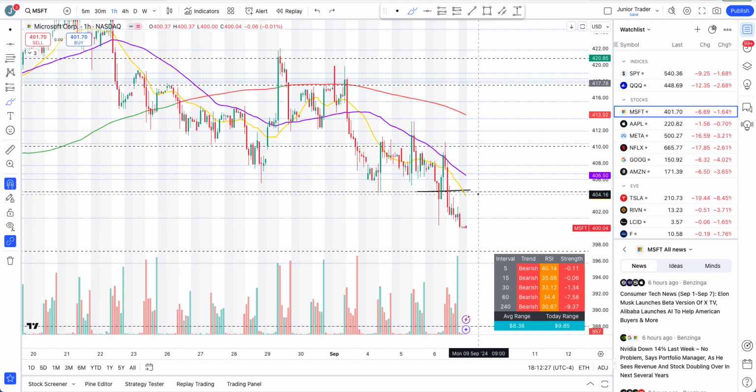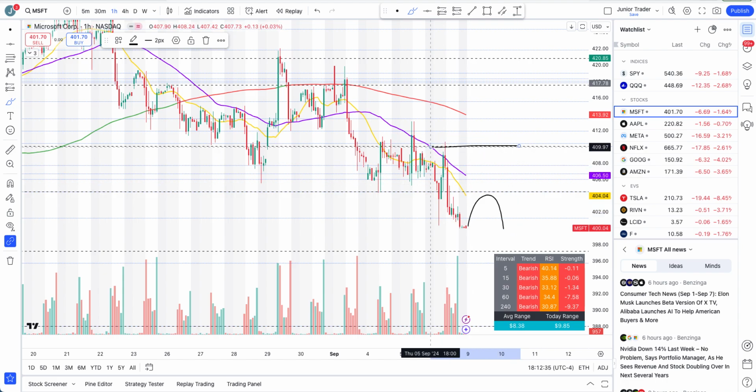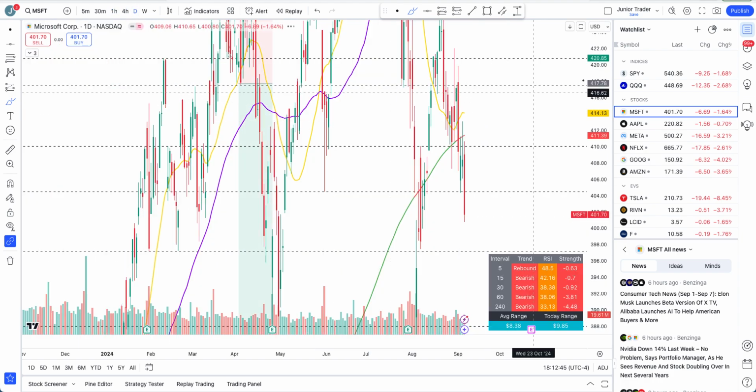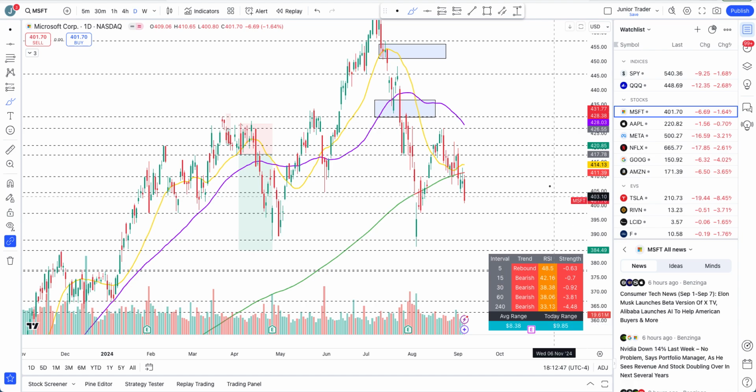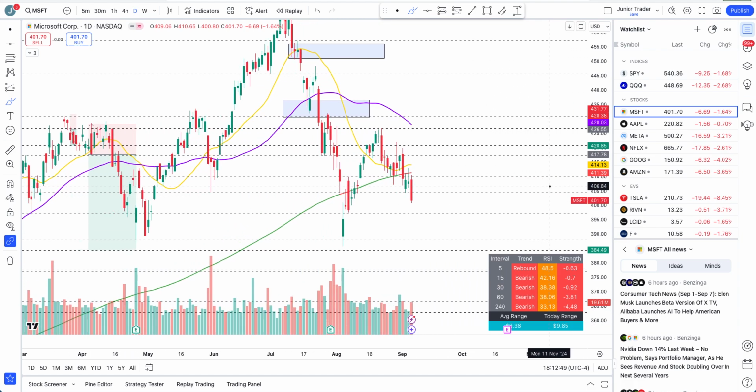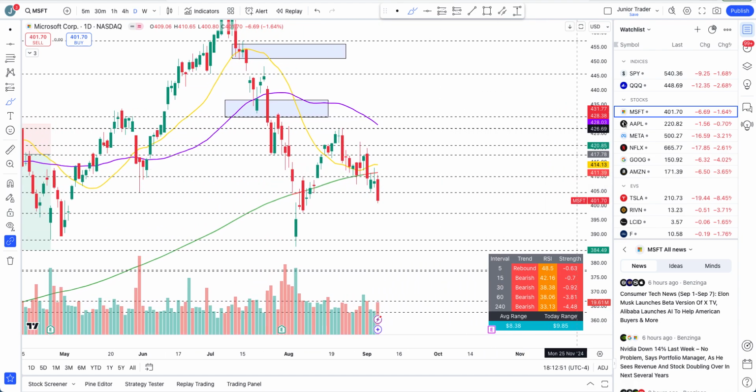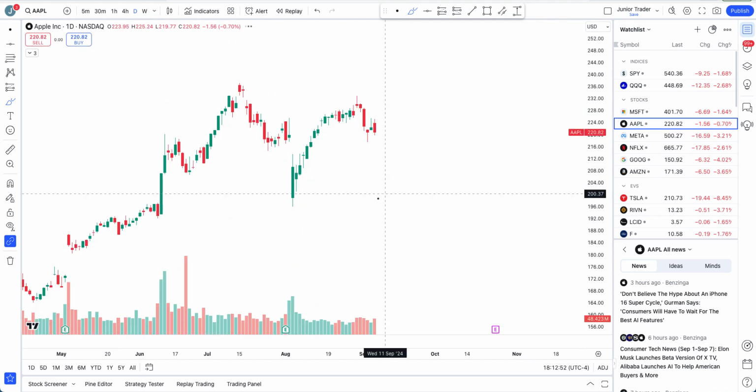Otherwise, no. We are still in the negative trend, as long as we continue to stay below 404.45. Earlier we had $410 that I was saying, and you can see how well we rejected over there and continued lower, right? And now this is the level, 404. Microsoft full on in the bearish mode still. Right now I'm not seeing any structural change on the daily interval. Yeah, and I showed you my tool as well. With that, we are still negative.